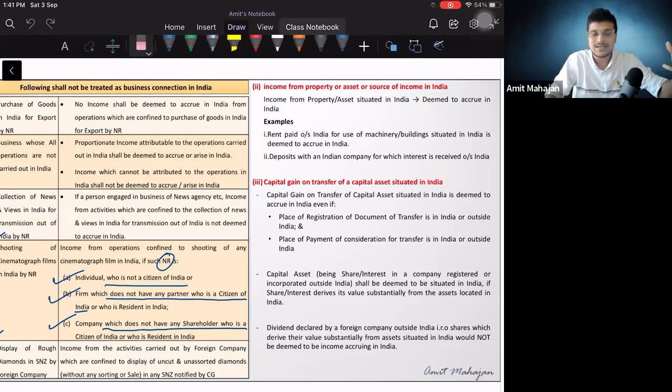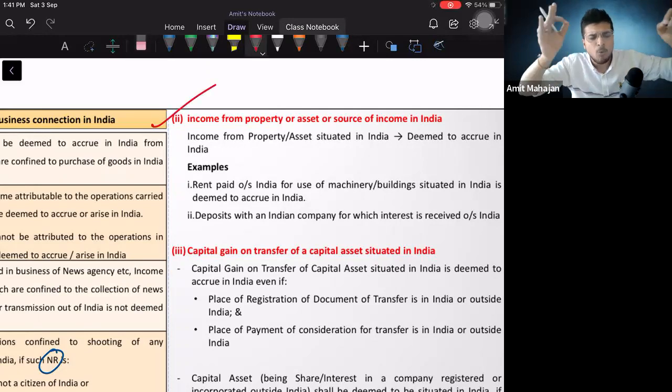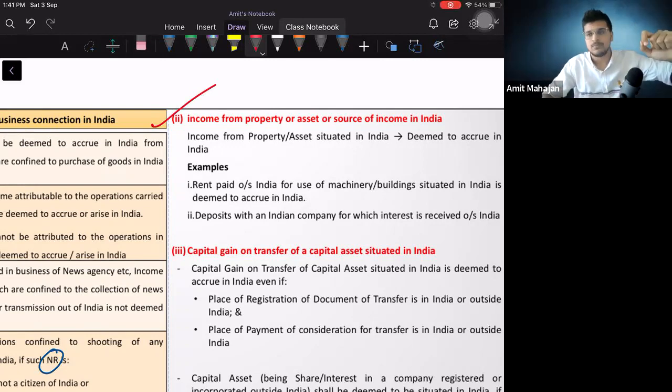Since the income has been generated in India, that is why it will be considered as Indian income, and Indian income will be taxable for everyone, if it is ROR, RNOR, and NR. That's why point number 2 specifically states that if you have any property in India and if any income is getting generated from that property, even though you are a non-resident, but still it will be taxable in India. Why? Because it will become an Indian income. When does income become Indian income? Income becomes Indian income if it is accrued in India or if it is received in India. It is not being received, but it is accruing, right? According to section number 9, according to this point number 2. Absolutely proper, no problem.